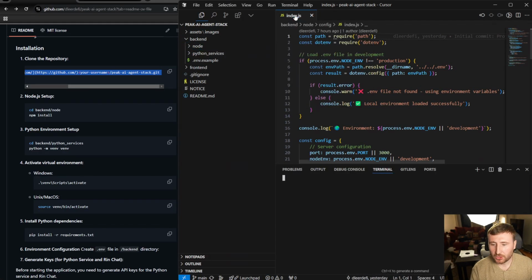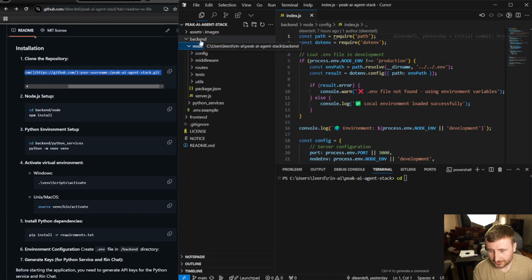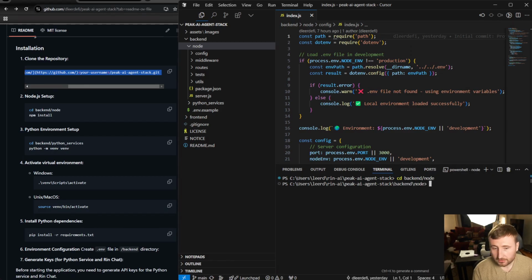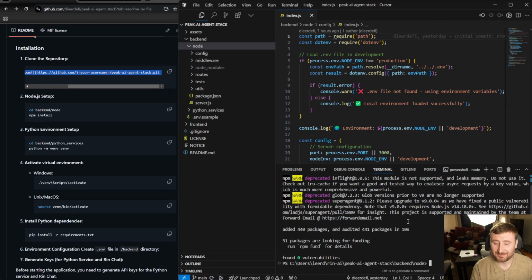So we're going to open up a terminal here, and we're going to go to the backend and then to node directory. So cd backend/node. We're in Node now, and we can see server.js. So this is where we will start the server. But before we do that, we've got to go npm install, hit enter. This will install all of our Node.js dependencies. It'll only take a sec. Okay, step 1 is done.